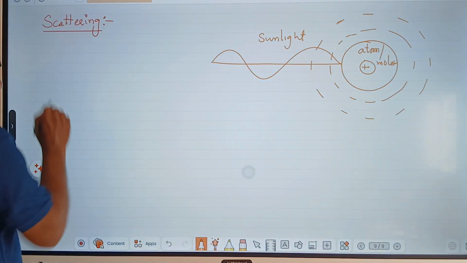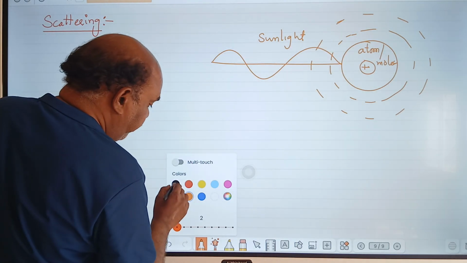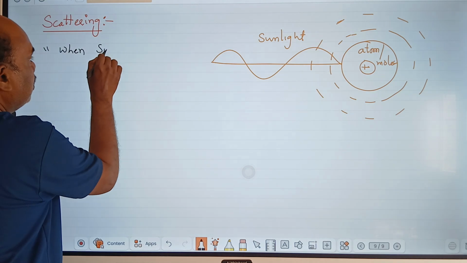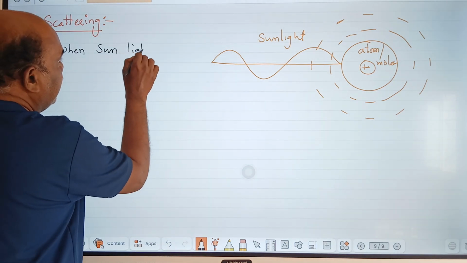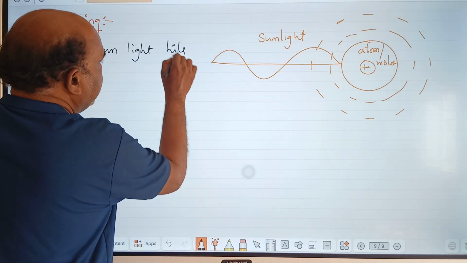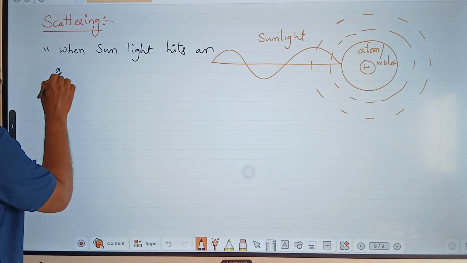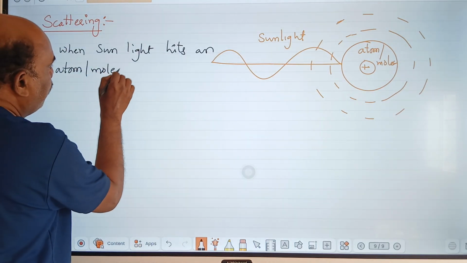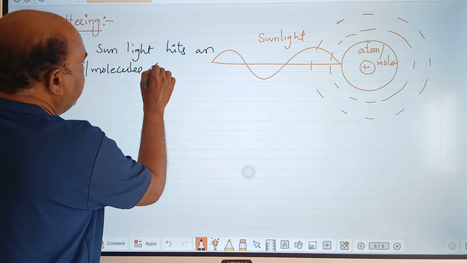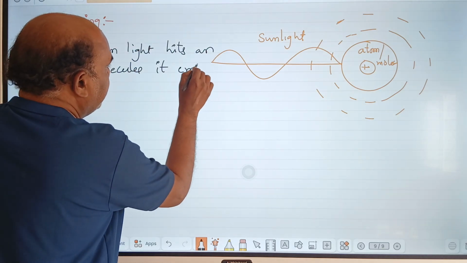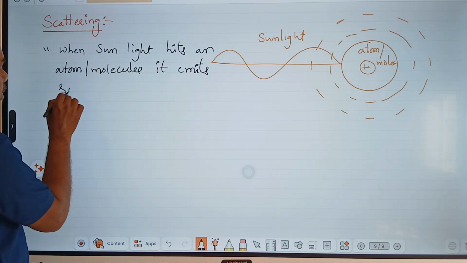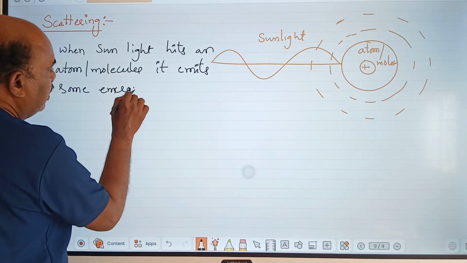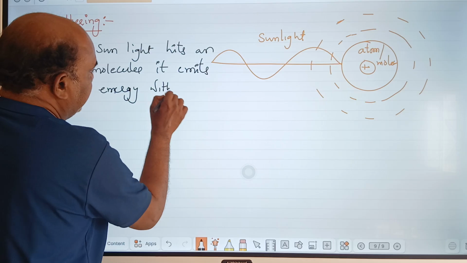Now, the definition I am writing here. You also note with me. When sunlight hits an atom or molecule, it emits some energy with a frequency.